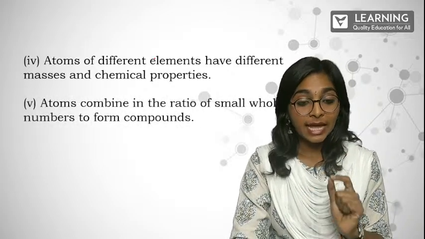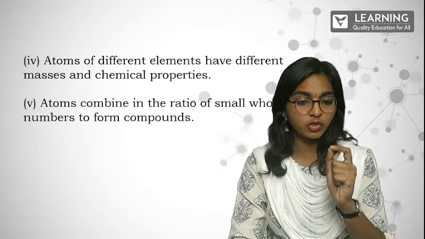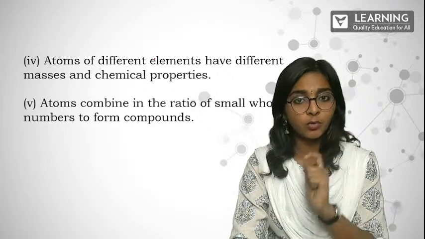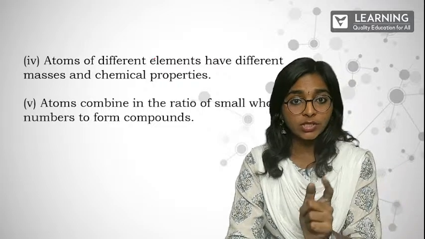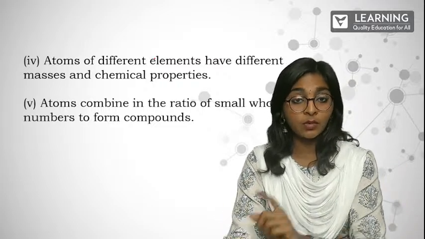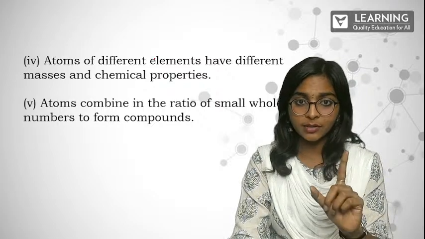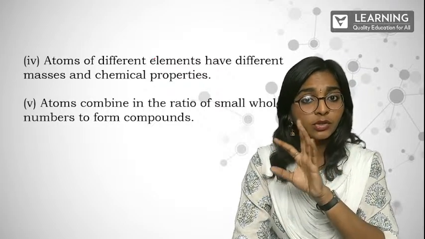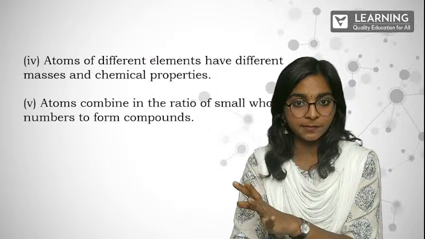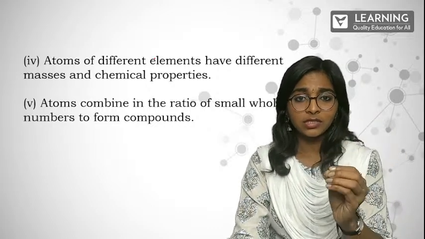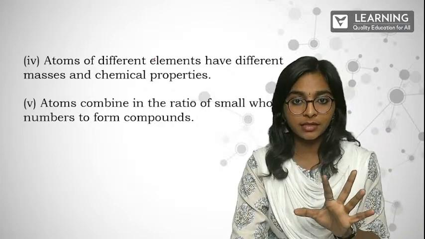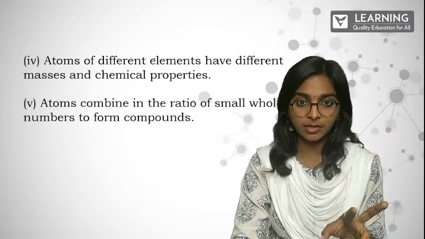Fifth, atoms combine in a ratio of small whole numbers to form compounds. See, there I said carbon combines with oxygen to form carbon dioxide. One complete molecule of carbon is going to combine with two molecules of oxygen to form carbon dioxide. So half a molecule of carbon, a quarter molecule of oxygen, or 3/4, cannot combine like that. It is going to combine in whole numbers.